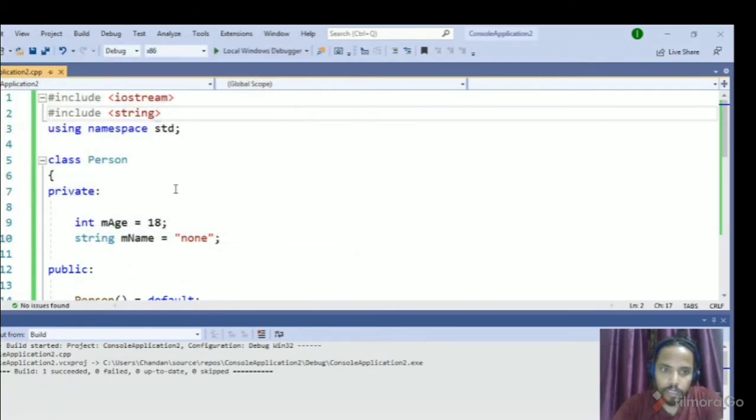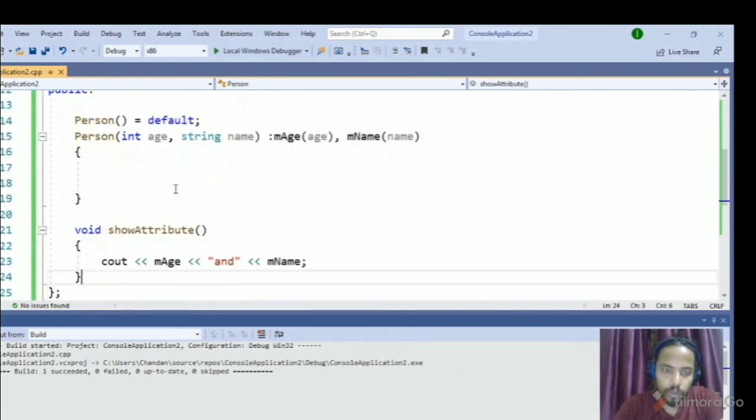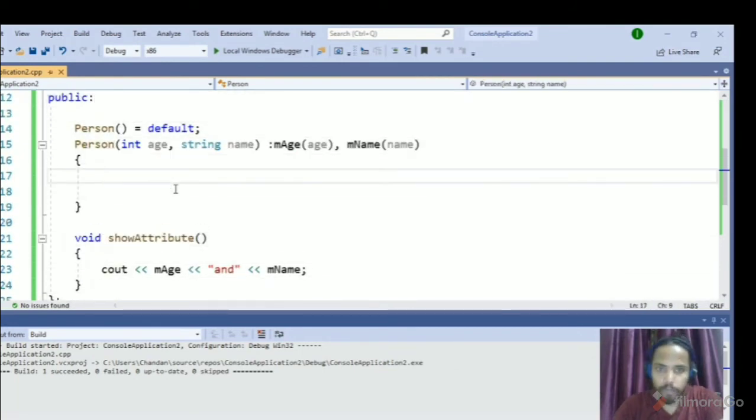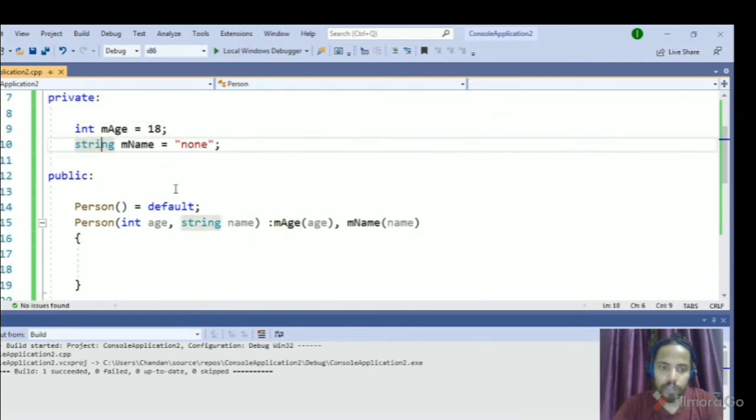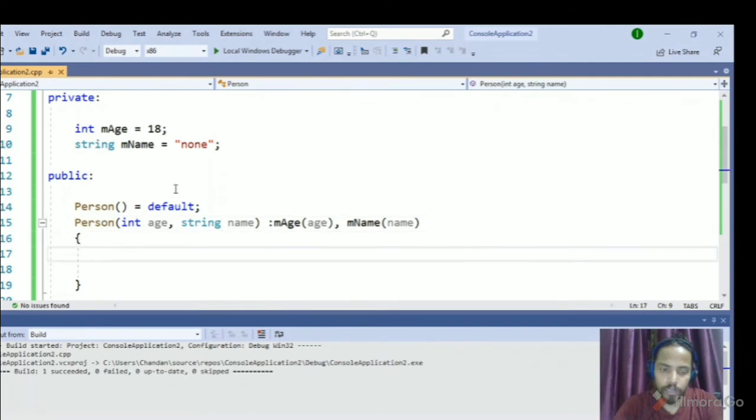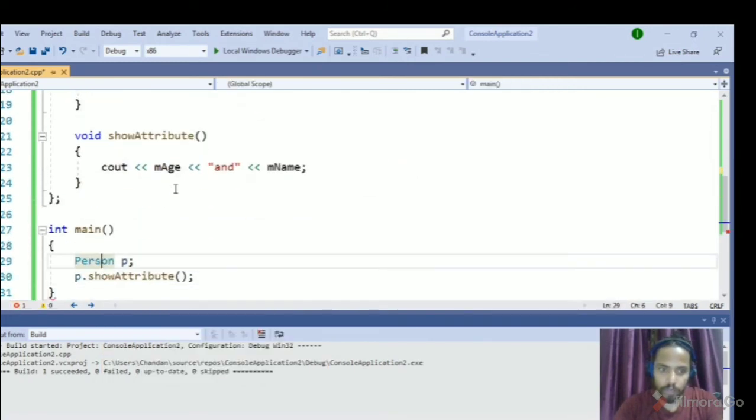So you can initialize default values for a class object, but what if we want to override them? If we have a parameterized constructor, then these values will be overridden with the values provided in the constructor. So here I will create another object with some attributes like age and name.